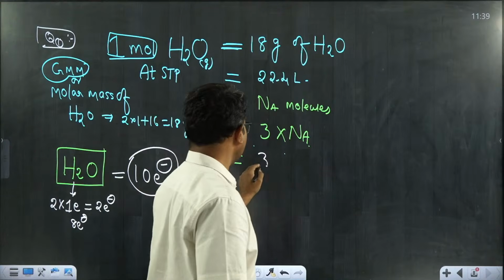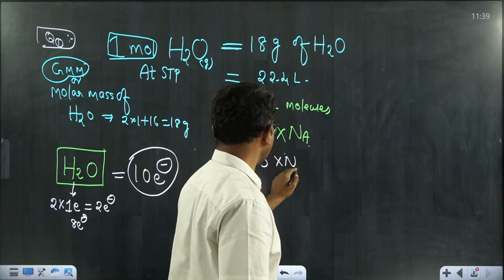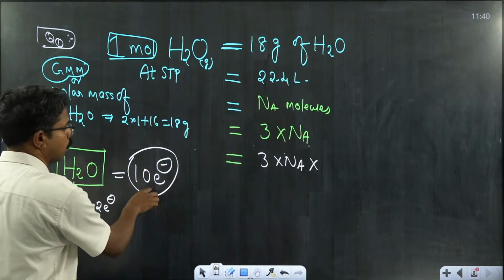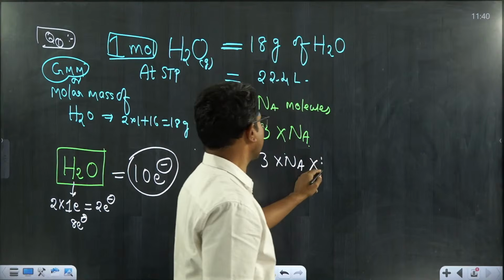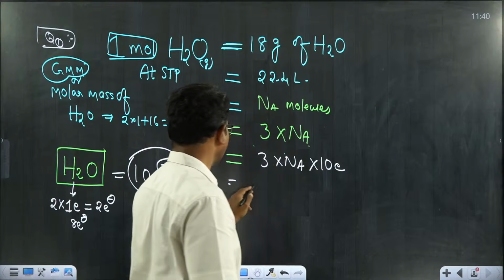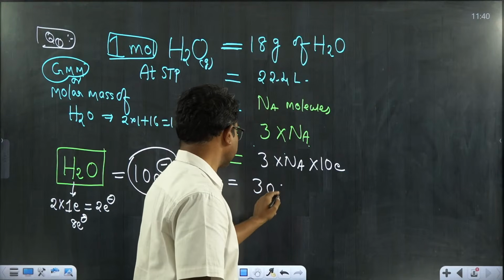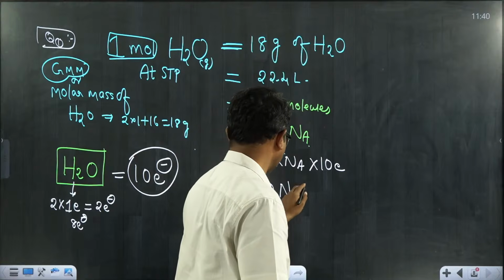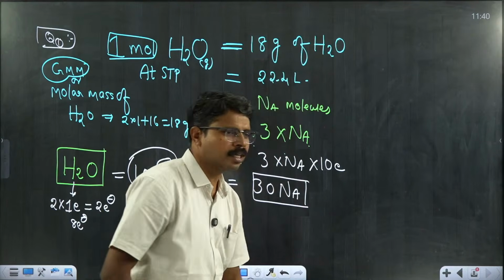Now we have Avogadro number of molecules. If each molecule contains 10 electrons, then Na molecules contain Na times 10. Therefore, the total number of electrons present in 1 mole of water is 10Na. I hope all these points are clear.